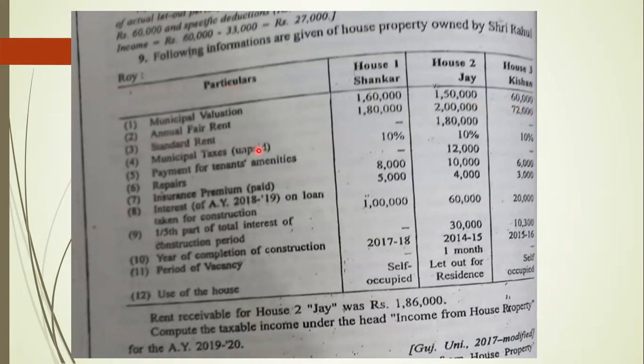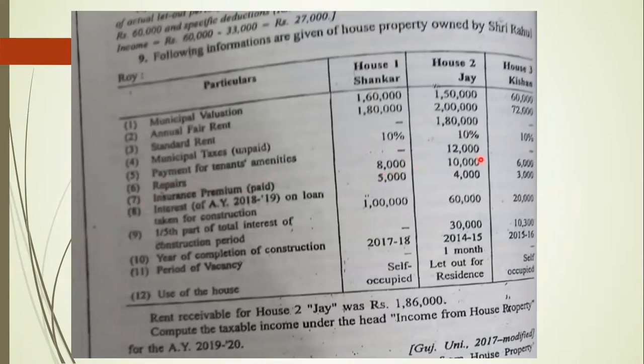Annual fair rent is 1,80,000, 2 lakh and 72,000. Then we are having standard rent. House number 1 there is no standard rent. House 2 1,80,000. House 3 dash. Municipal taxes unpaid. House 1 10%. House 2 10%. House 3 10%. Payment for tenants amenities. House 1 dash. House 2 12,000 and house 3 dash.